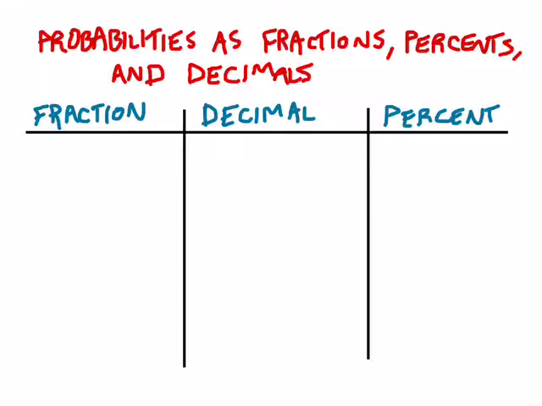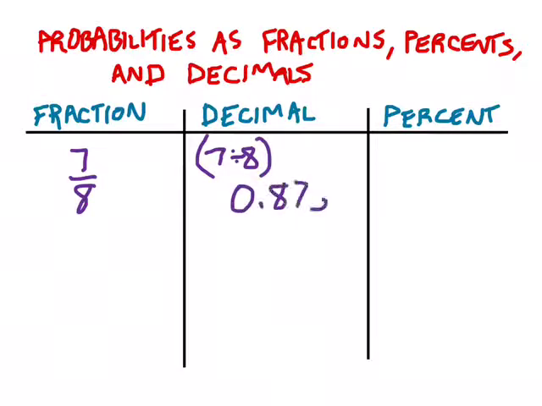So let's say, hypothetically, I have the fractional probability of 7/8. Something is going to happen 7 out of every 8 times. If I want to take that fraction and turn it into a decimal, an easy thing I can do, if you remember, is treat it as a division problem. That's 7 divided by 8, which is going to be 0.875. So now I have my fraction as a decimal.